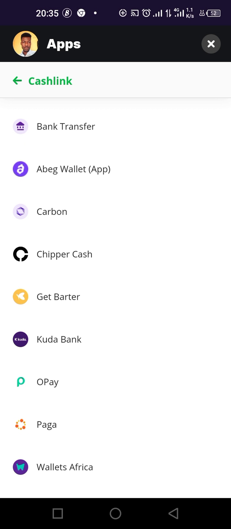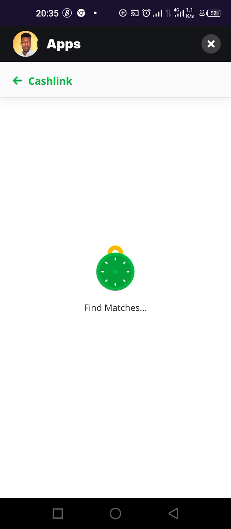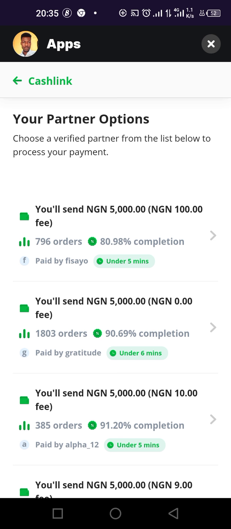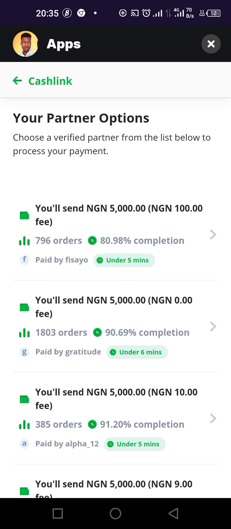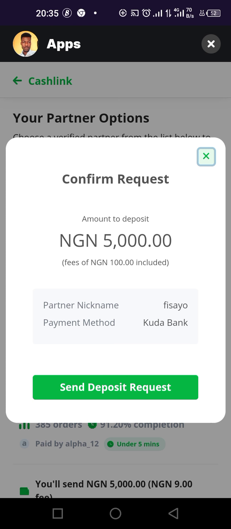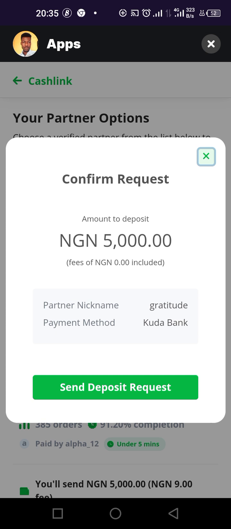You can use Opay. You have money in your Opay and you want to send it, or you have Wallet Africa, or a Kuda account. So this is all straight from your bank account. Me, I use my Kuda account because they give me free access to deposit. So this person is charging zero fee. This person here is charging 100 naira for transfer. Check, this person is charging zero fee for this transfer. So you can say send deposit request.